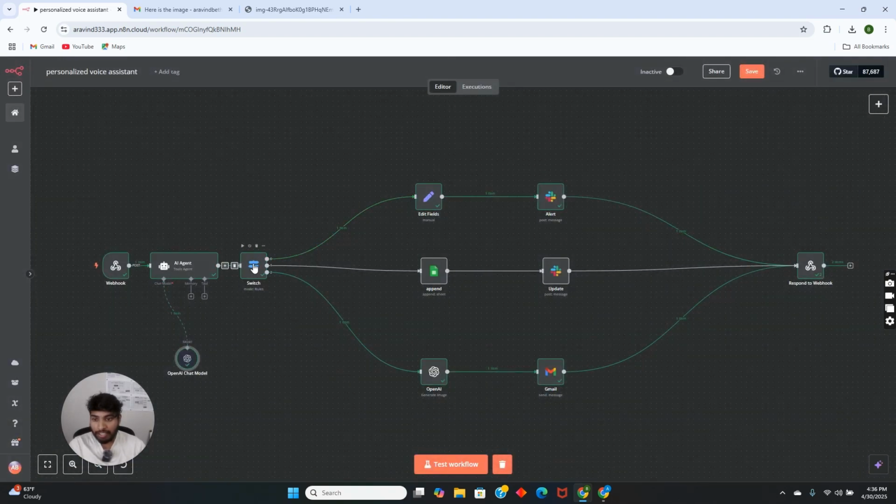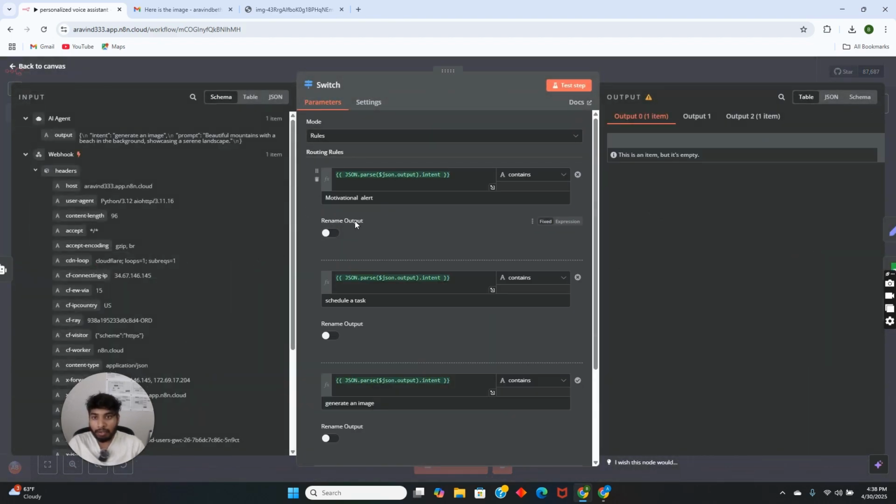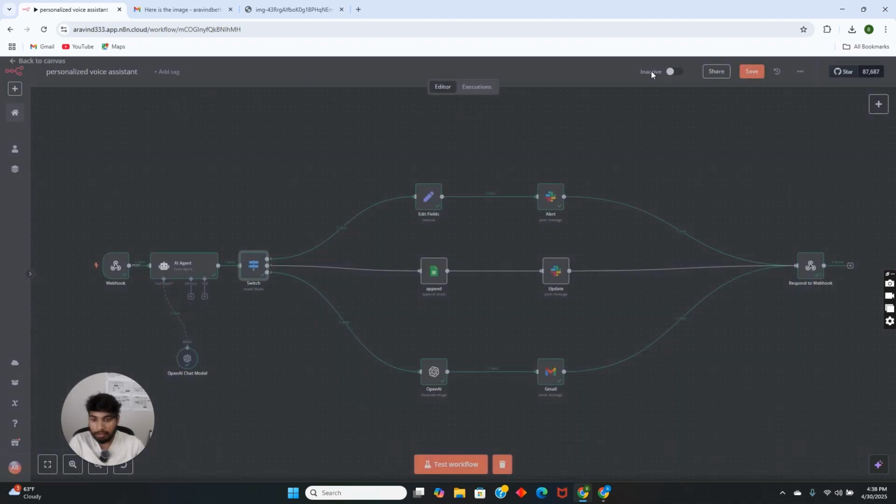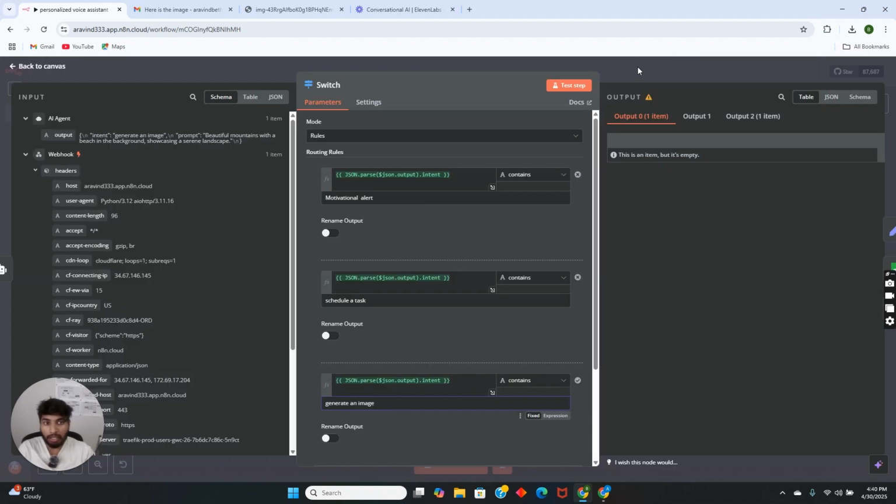So the next node is the switch. This node will get triggered here. You can see OpenAI, then Gmail, and the respond to webhook node. Whatever we described in the rules, it has to follow those rules, and based on that it connects to whichever output it needs to. For example, 0, 1, 2 matches the output.